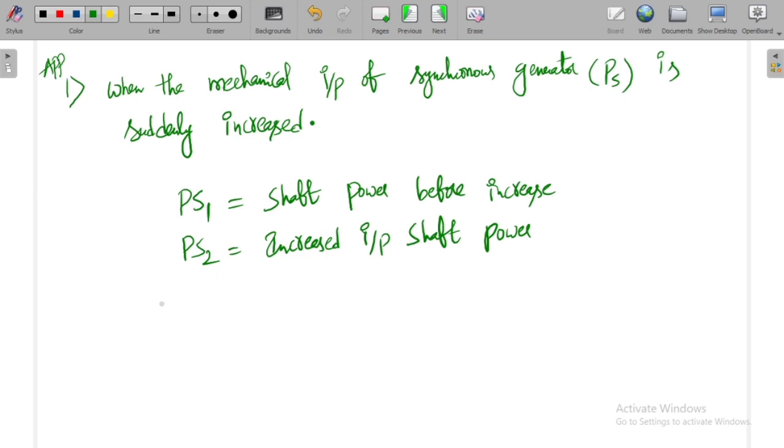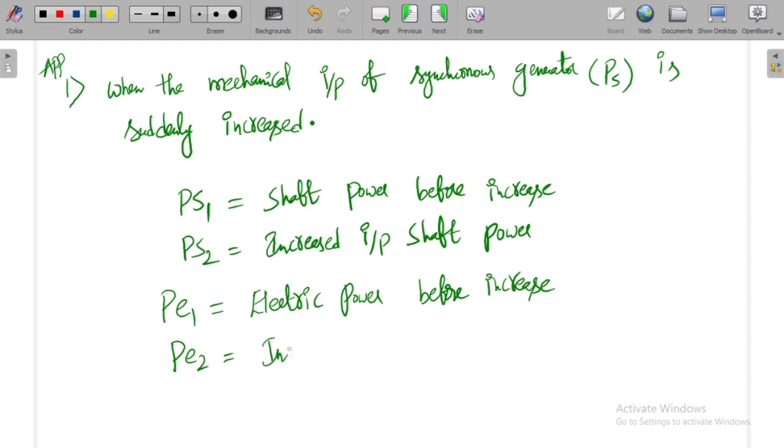Whereas, PE1 is the electric power. I am assuming PE1 as the electric power before increasing the mechanical power. Similarly, I am assuming PE2 as the increased electric power, because as the shaft power increases, we need to increase the electric power also in order to obtain stability. So I can call this the increased electric power.